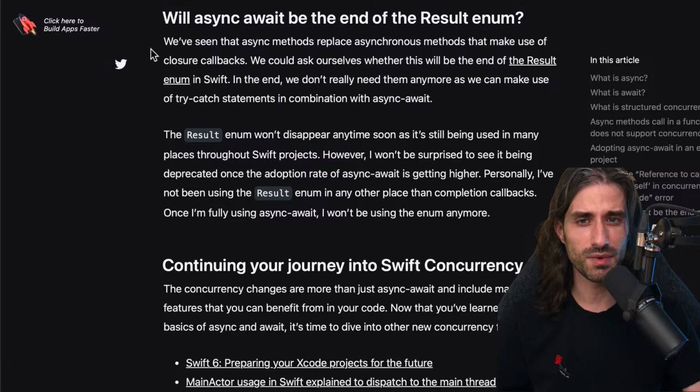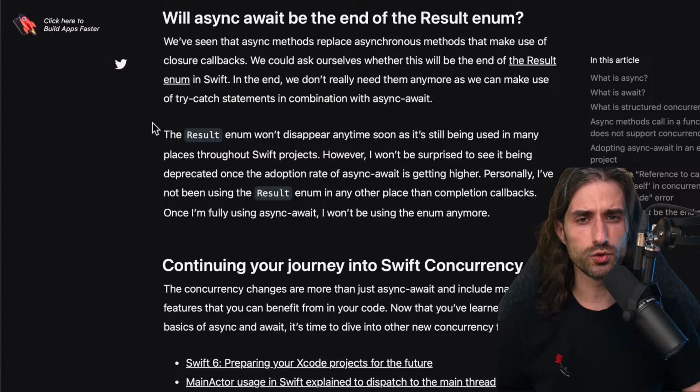So we've seen that async methods replace asynchronous methods that make use of closure callbacks. We could ask ourselves whether this will be the end of the result enum in Swift. In the end, we don't really need it anymore as we can make use of try-catch statements in combination with async await. The result enum won't disappear anytime soon as it's still being used in many places throughout Swift projects. However, I won't be surprised to see it being deprecated once the adoption rate of async await gets higher. Personally, I have not been using the result enum in any other place than completion callbacks. Once I'm fully using async await, I won't be using the enum anymore.